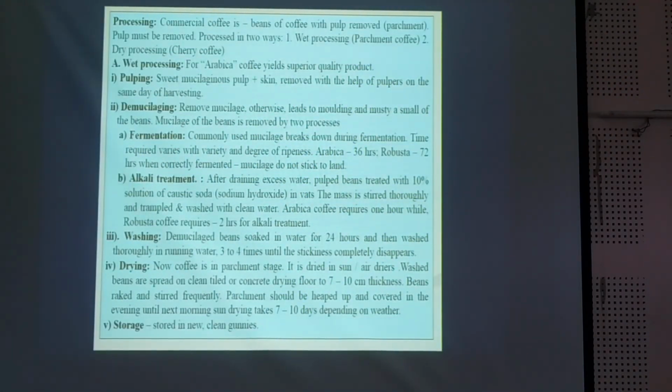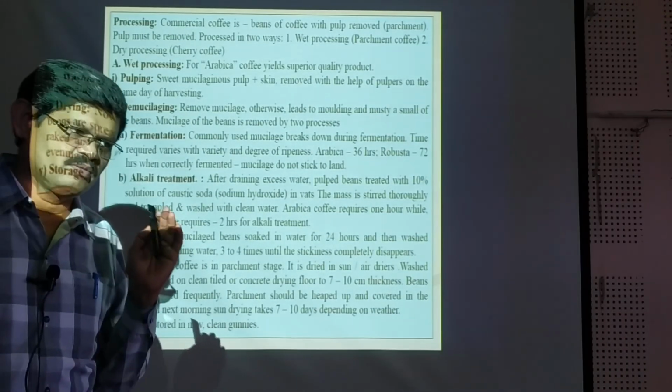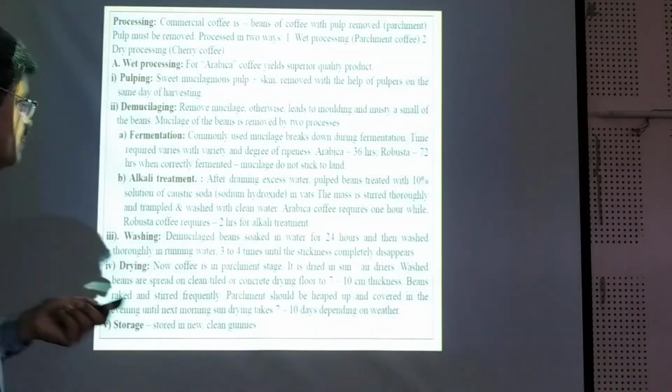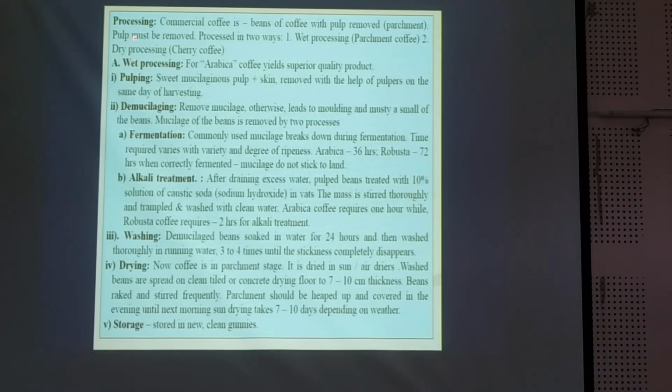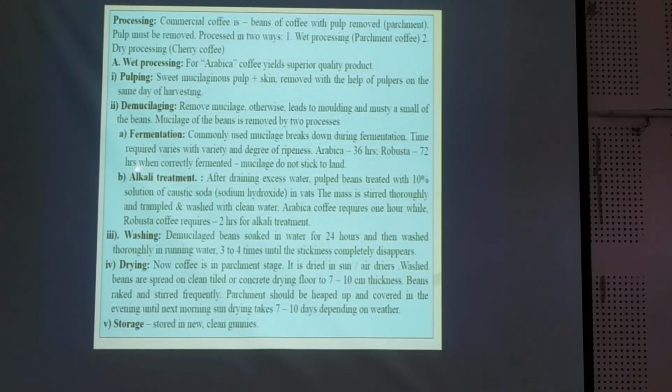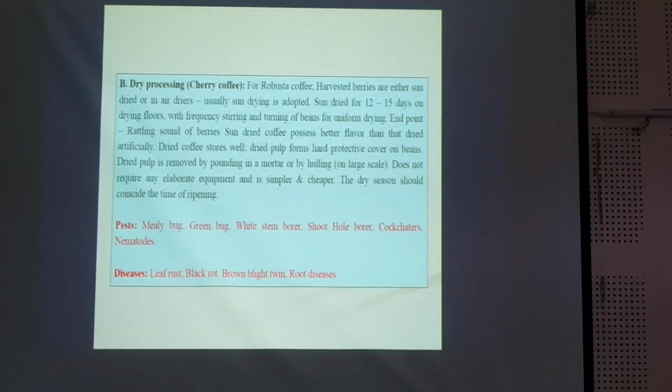And some sort of processing is also required, as it is a prime requirement for the plantation crop that before use some sort of processing is required. So we have to go for the processing in this crop. One is wet processing. For the wet processing: pulping, demucilaging, that is fermentation, alkali treatment, washing, drying, and storage. We have to go this way. And another is dry processing, that is cherry coffee. So we have to go accordingly.